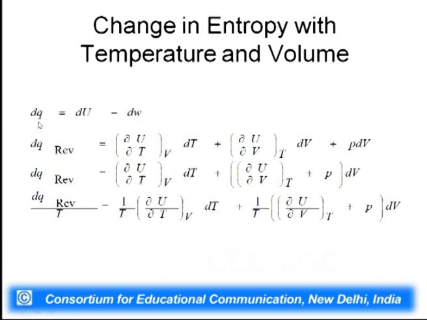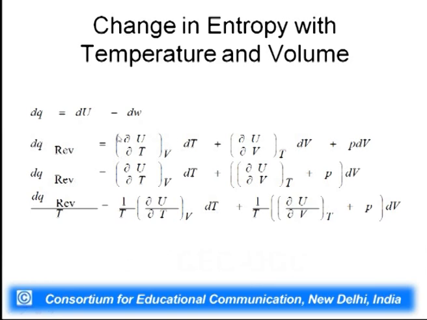The relationship which we are going to use is dq is equal to dU minus dw, and I just showed you that dU can be written in terms of heat capacity and internal pressure.